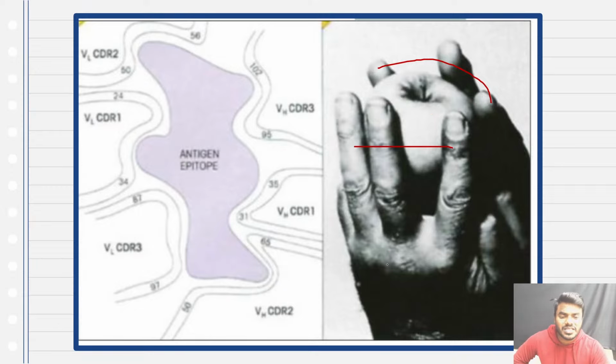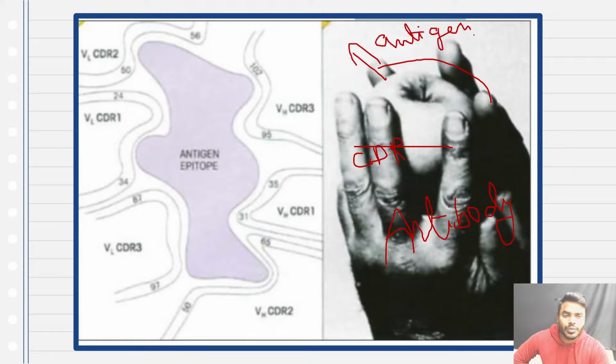So just replace the hand with the antibody, replace the fingers with CDRs, and replace the apple with the antigen. Now what is the conclusion? You can understand. Only 6 CDR regions, 1, 2, 3, 4, 5, 6, are associated with this particular antigenic epitope.